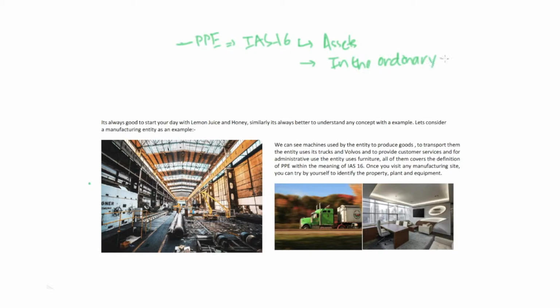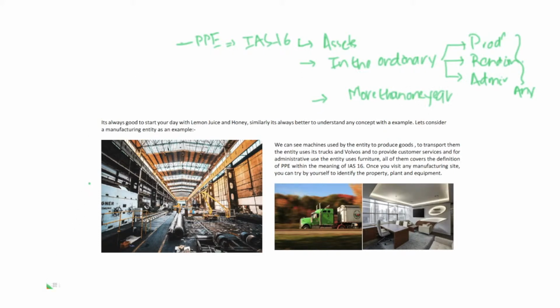And we discussed ordinary course of business means used in the production of goods, rendering of services, and for the administrative purposes. Any of the conditions is satisfied, and it has to be used for more than 1 year. More than 1 year.